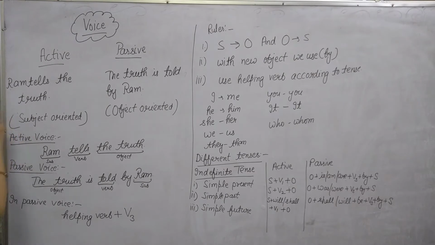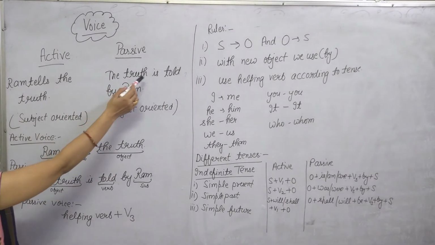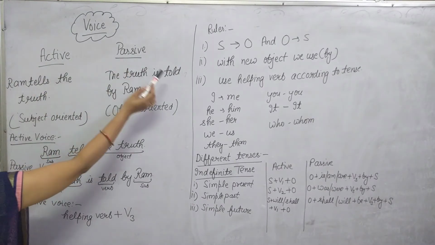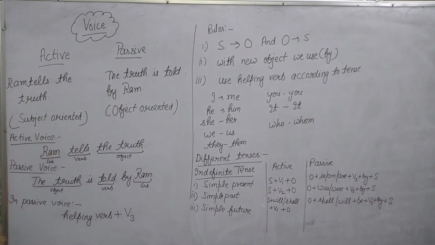For example, let's look at the sentence. Ram tells the truth. Here, Ram is the subject, tells is the verb, and the truth is the object. In passive voice, we use the object as the subject. We use the truth. Helping verb is, told by Ram.